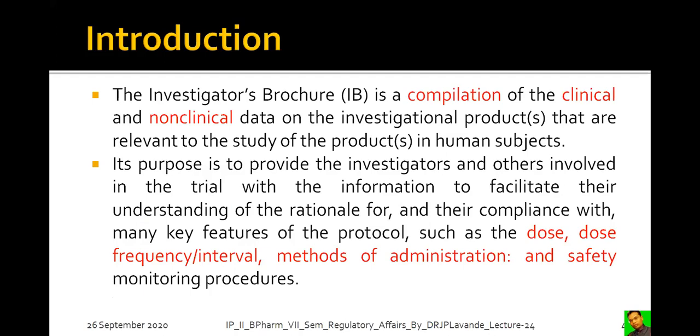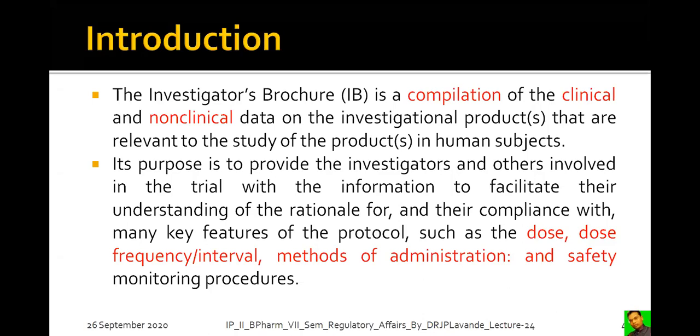Let's go through the introductory details related with the IB. Now IB is the short form for the investigator's brochure. The investigator's brochure is a compilation of the clinical and non-clinical data on the investigational product that are relevant to the study of the product in the human subject. So the drug which is to be studied, all the data pertaining to the clinical and non-clinical aspects related with that product and its study in human beings, all these are included in the investigator's brochure.